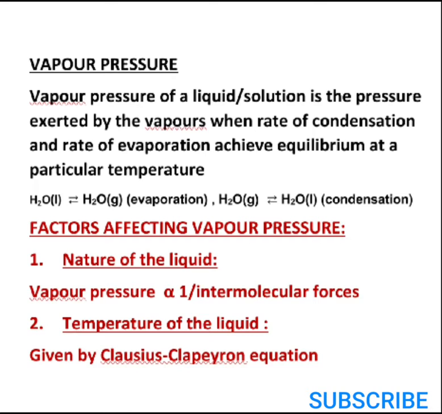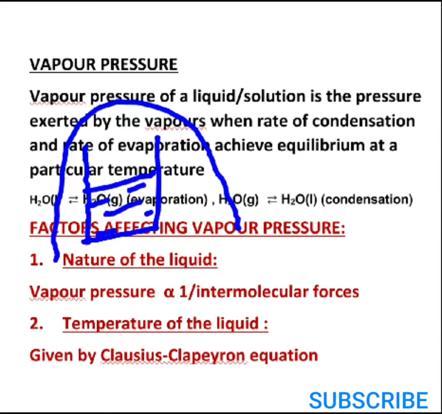To understand this, say we have a beaker filled with water, and it is half filled. We are covering this particular beaker with the help of a bell jar. Then next you're going to proceed with heating of this water, right? So let us keep a Bunsen burner on the lower side and you are starting heating it. So during that heating, what will happen? Evaporation will proceed. As the evaporation proceeds, the number of gaseous molecules will go on increasing and they are ultimately going to fill up this vacant space.